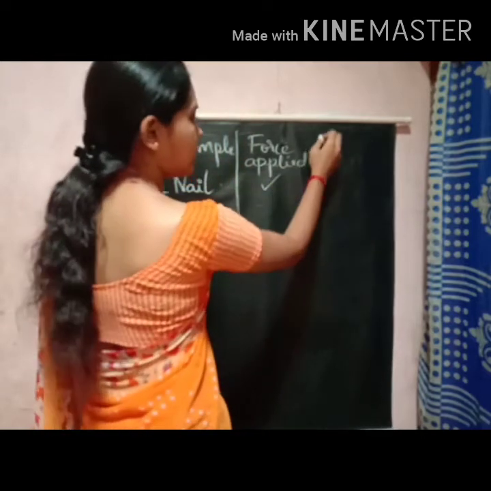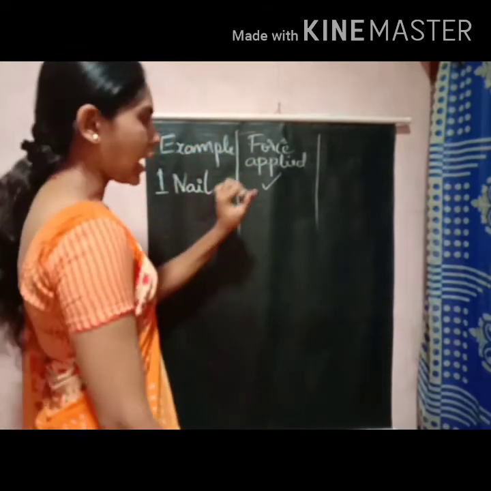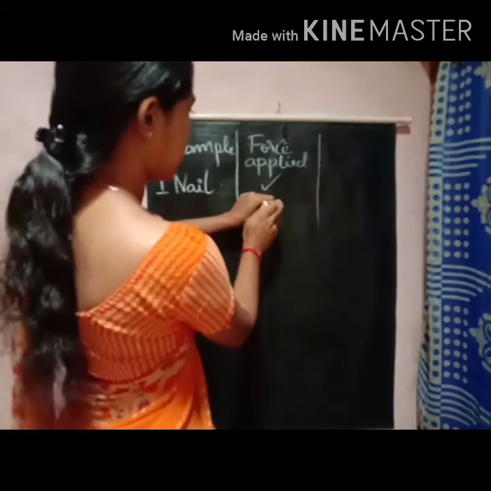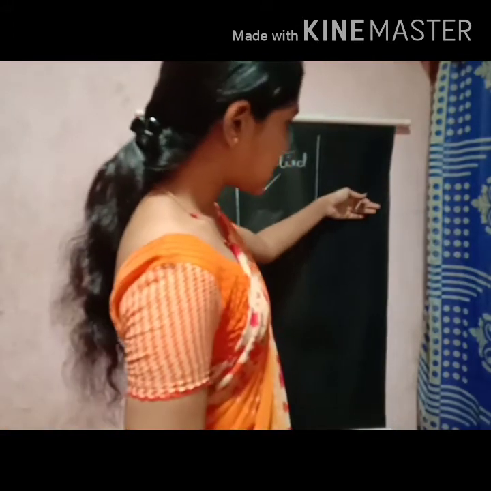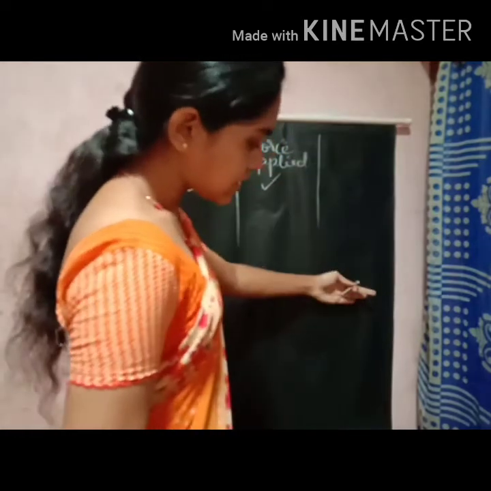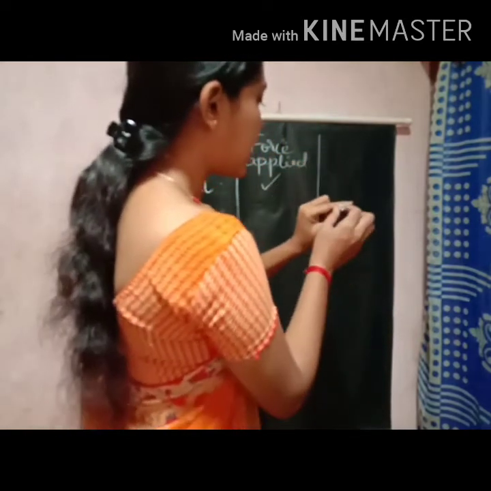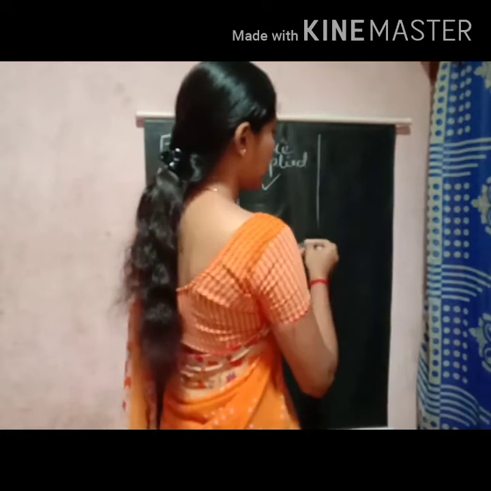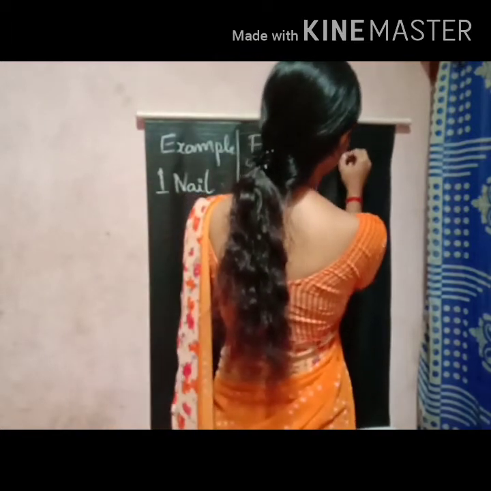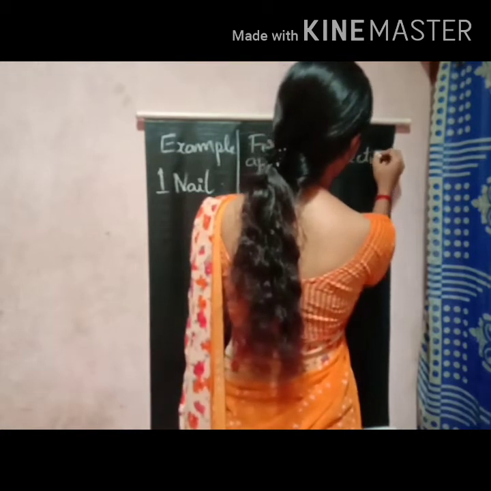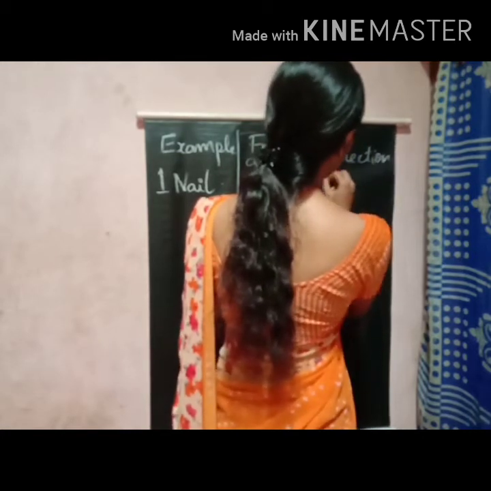Yes, so I will put a tick mark. I pushed this nail. And then in which direction is force applied? The surface is like this, and I held the nail perpendicular to it. Direction is perpendicular.